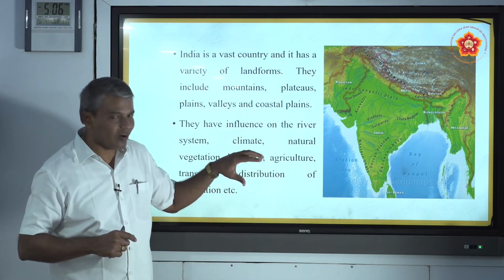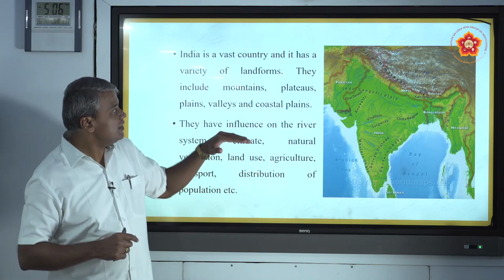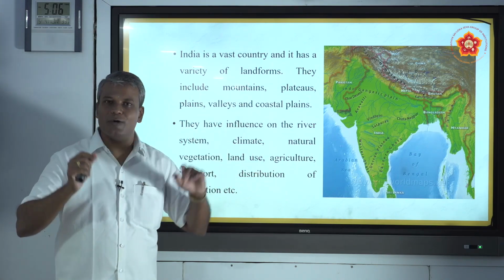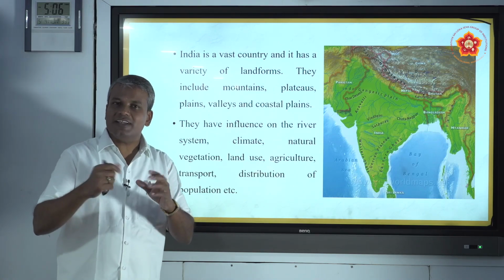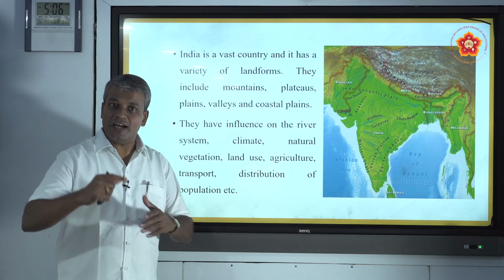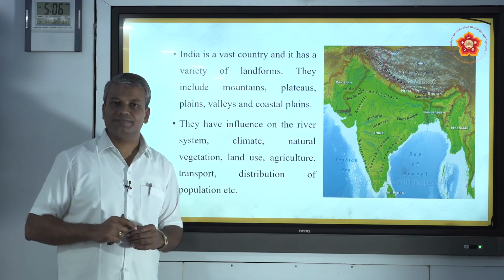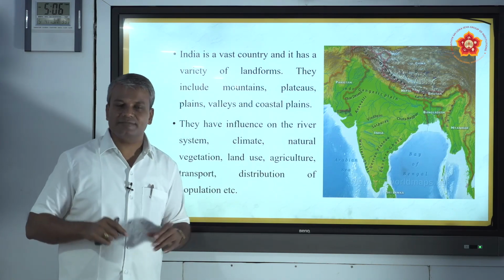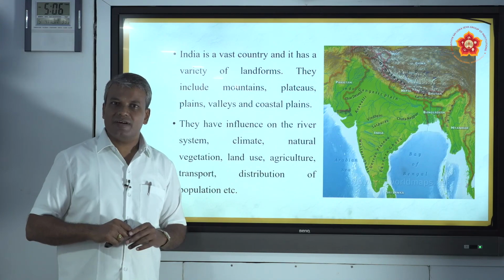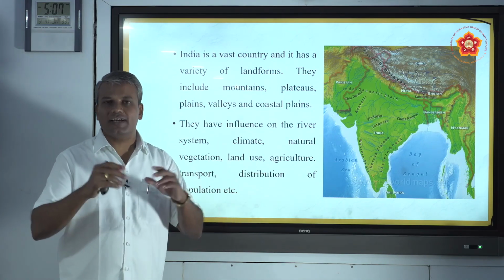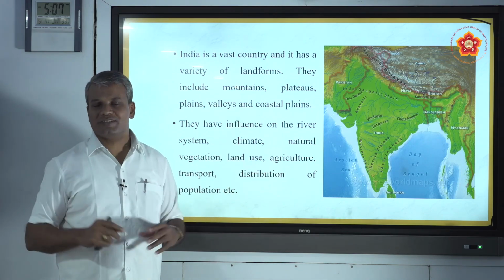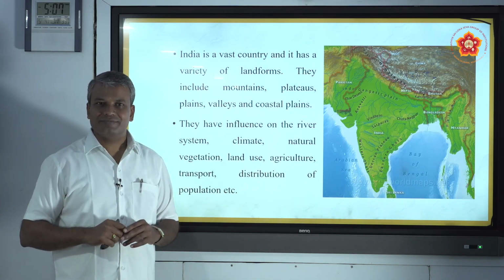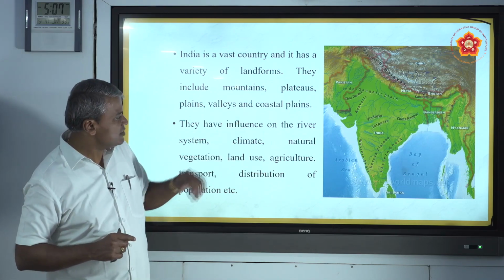This agriculture is also mainly influenced by the landform. How does the landform influence agriculture? If the land is plain and filled with alluvial soil, we can grow a good variety of crops. So that is how it influences.